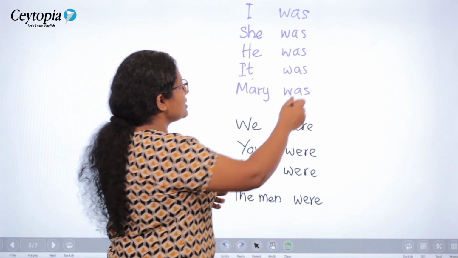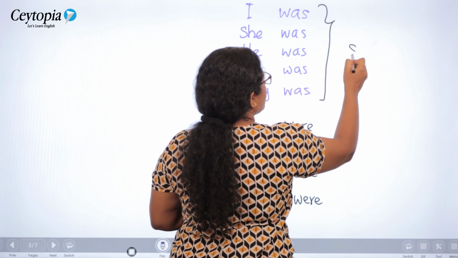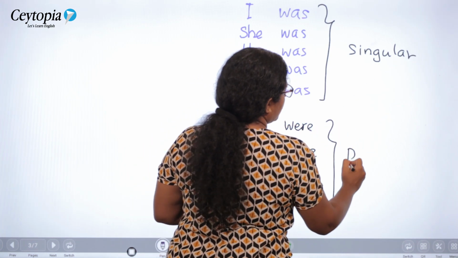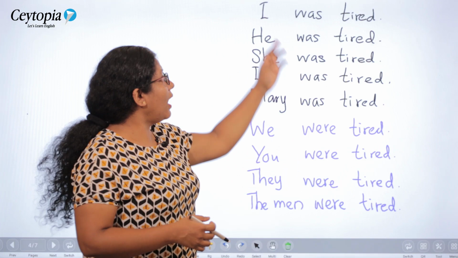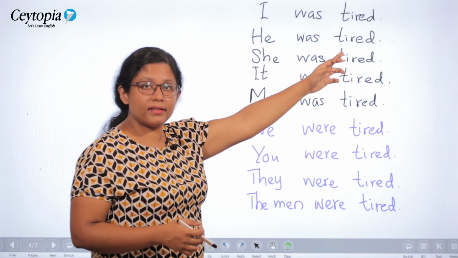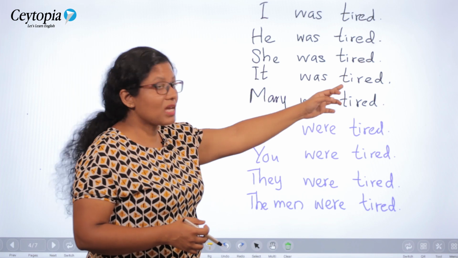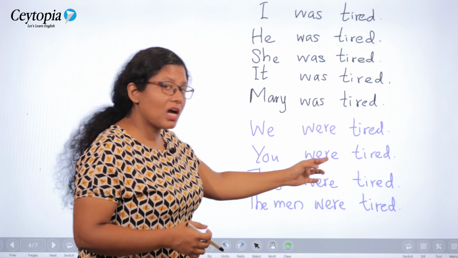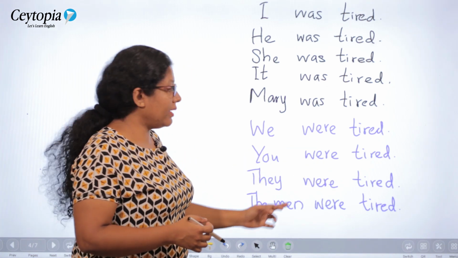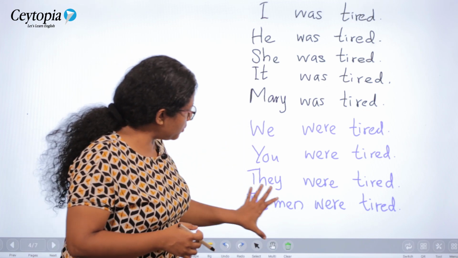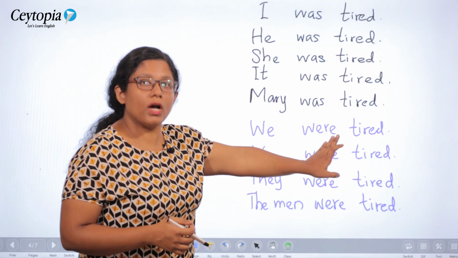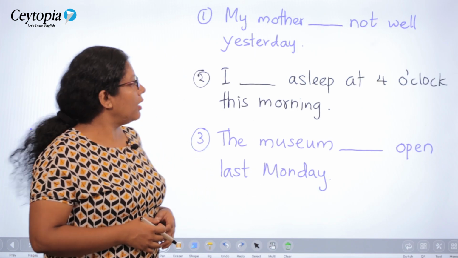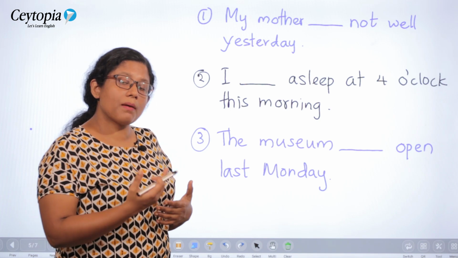So let's categorize. Was is used with singular subjects and were with plural subjects. I was tired, he was tired, she was tired, it was tired, Mary was tired. We were tired, you were tired, they were tired, the men were tired. So with all the plural subjects you use were. Right. We will take a look at a few examples and we will see how these things are practically used in our conversations.